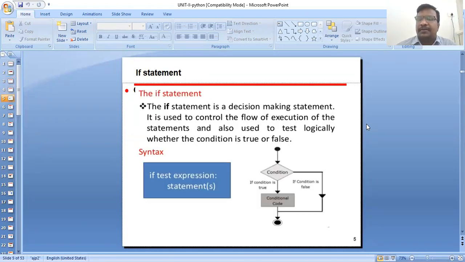What is the if statement in Python programming? The if statement is a decision making statement.